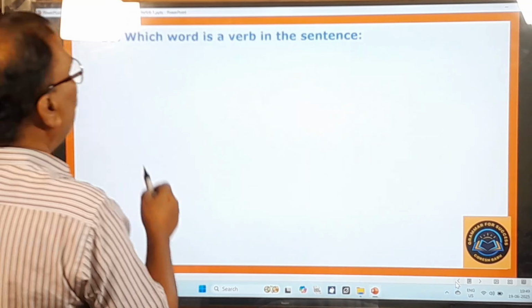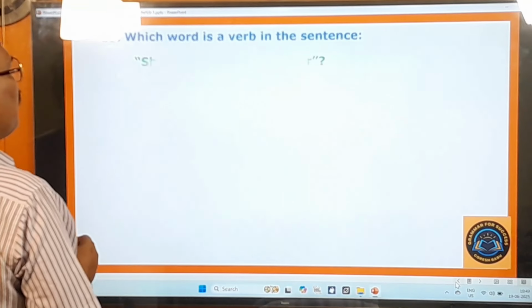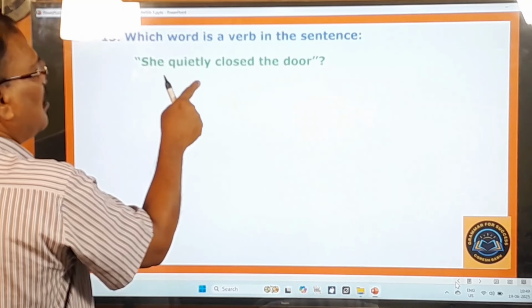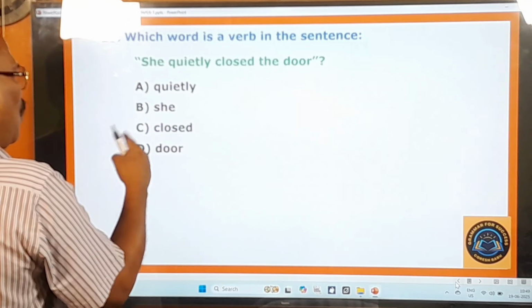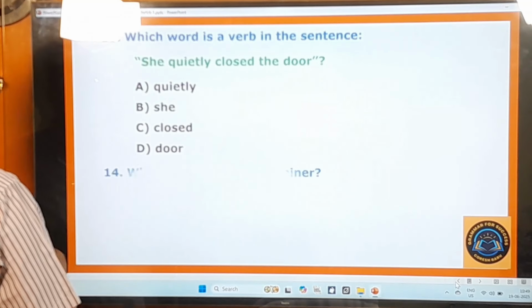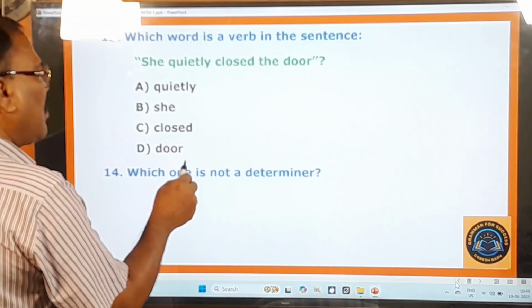13th question: Which word is a verb in the sentence? She quietly closed the door. So here you pay attention. Quietly, she, closed, door. 14th question: Which one is not a determiner?